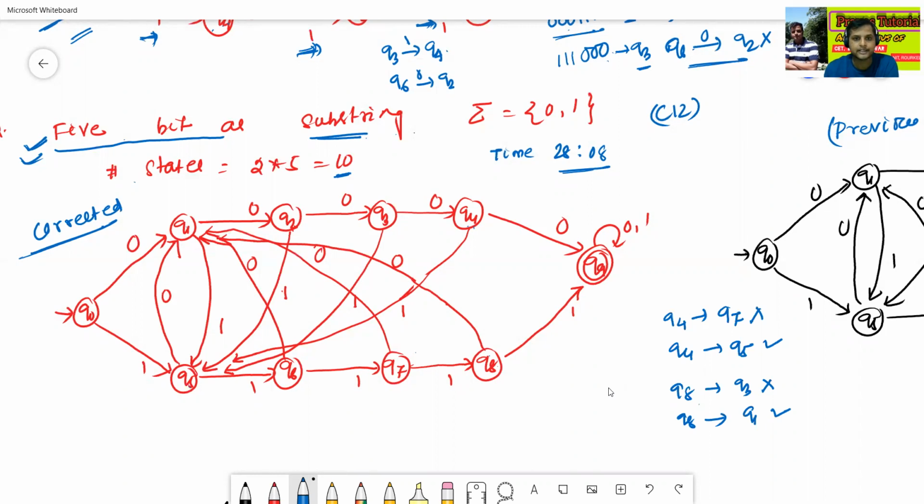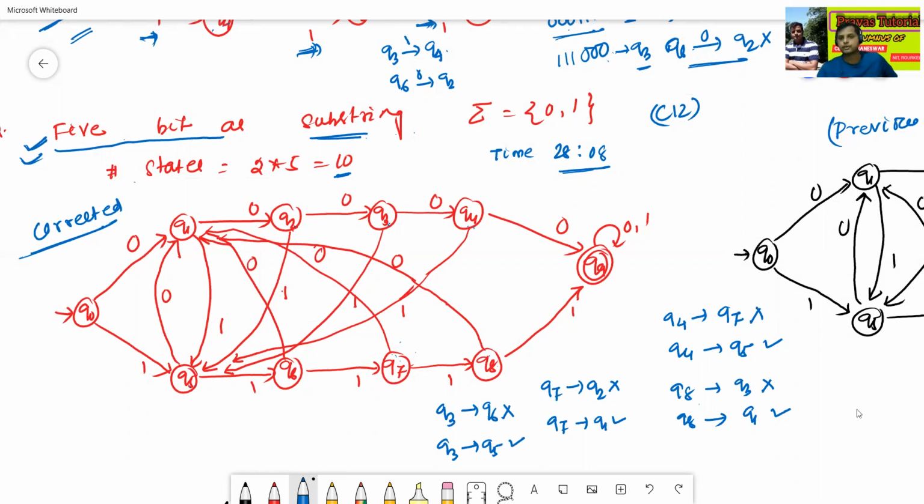One more transition: Q7 to Q2 is wrong. The transition should be Q7 to Q1. This one is right. Q3 to Q6 is wrong. Q3 to Q5 is the correct transition.